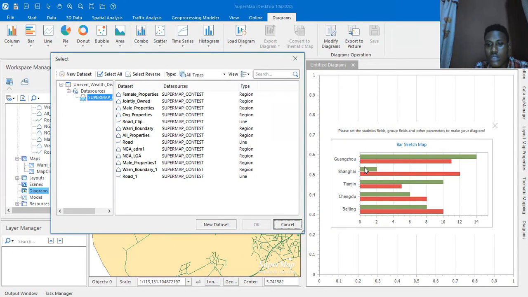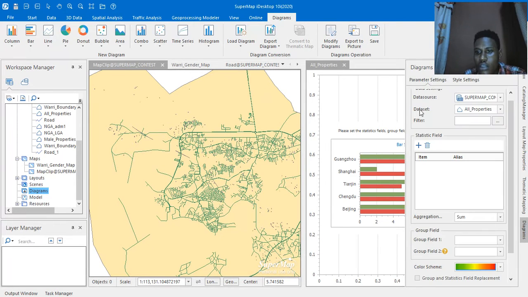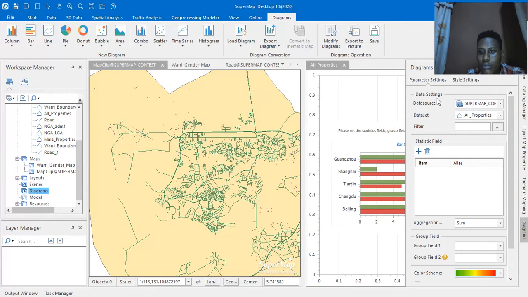So the bar graph needed data from the all properties. After selecting all properties, on the editing pane, I went to the diagrams, and you can obviously see that the diagram is ready to take data from this particular data set, which is the all properties.